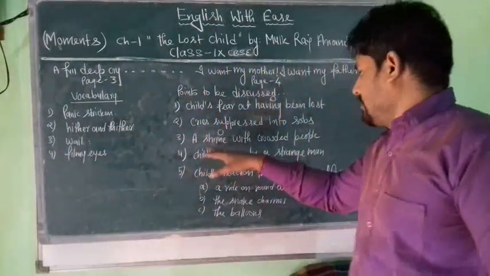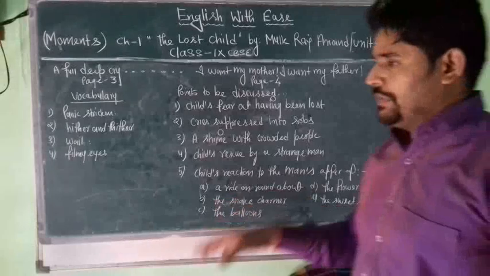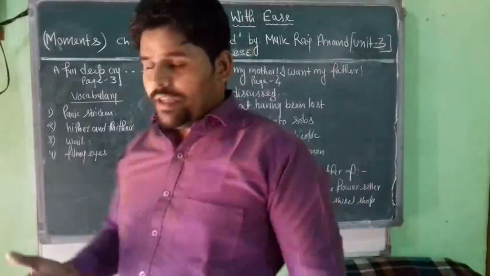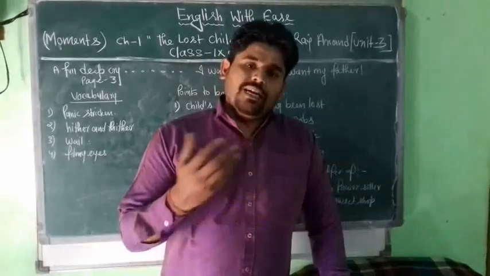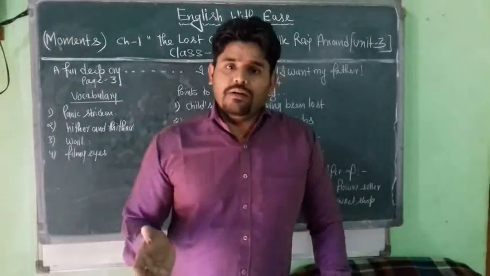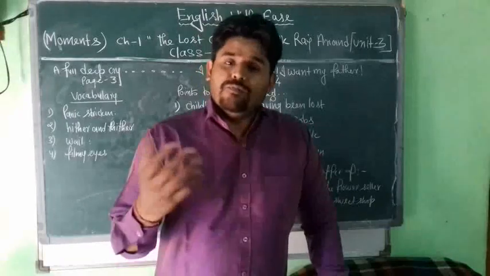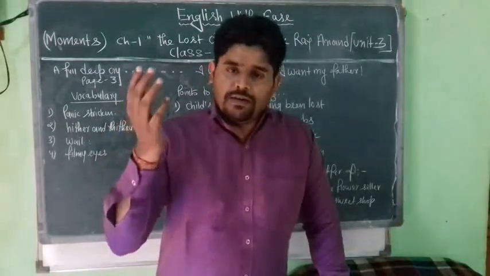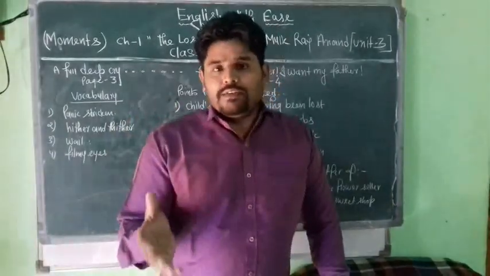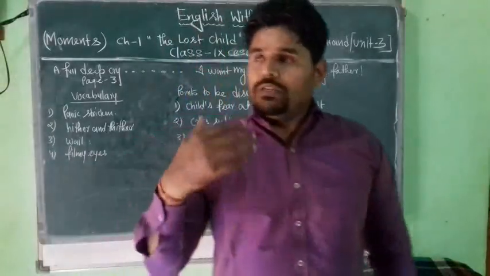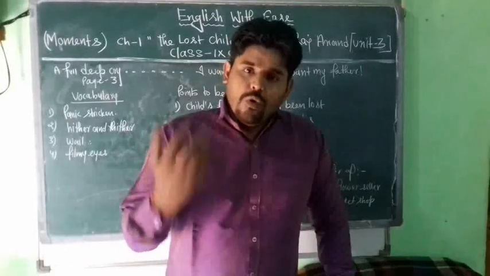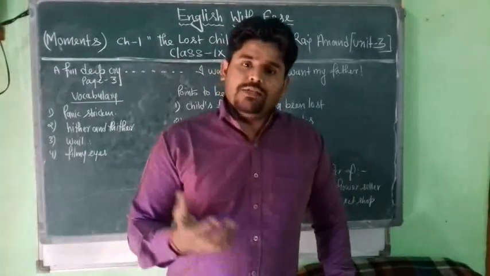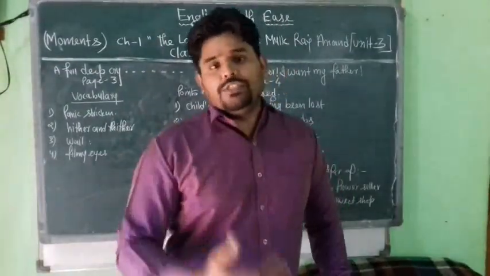Then there is the third point, a shrine with crowded people. When the child is trying to get a trace of his parents, trying to spot them somewhere, all of a sudden he sees that a lot of people are coming and gathering at a point, which is a shrine. So the child, with the hope of finding his parents there, reaches the shrine.